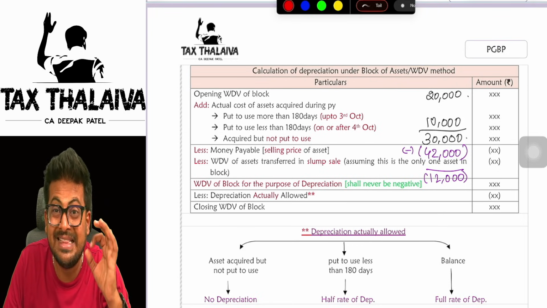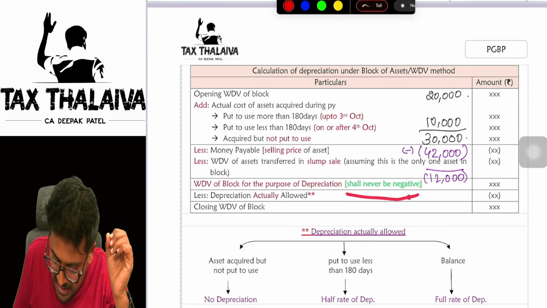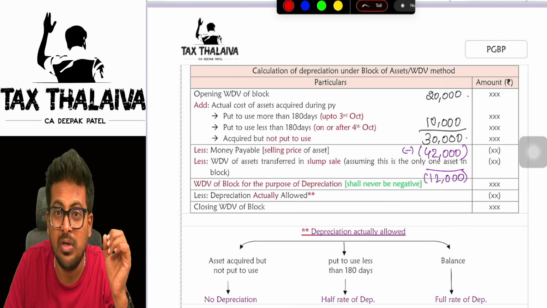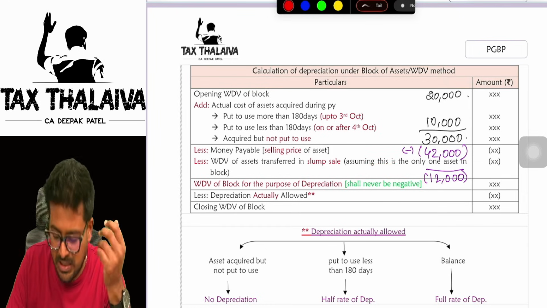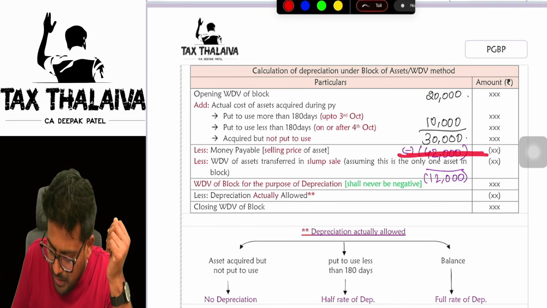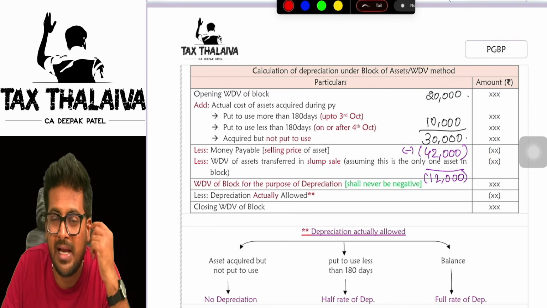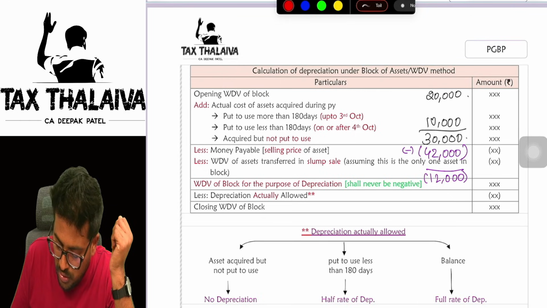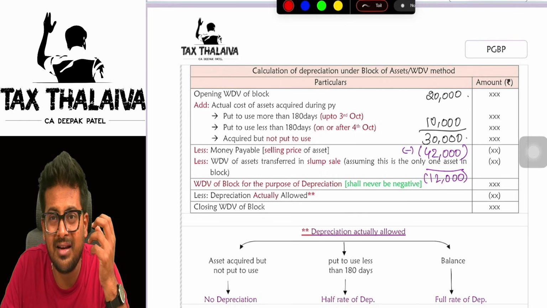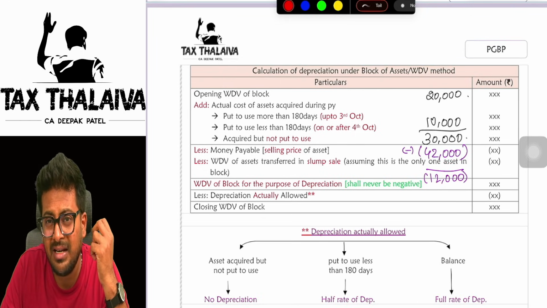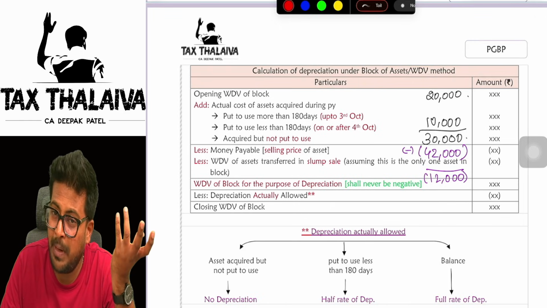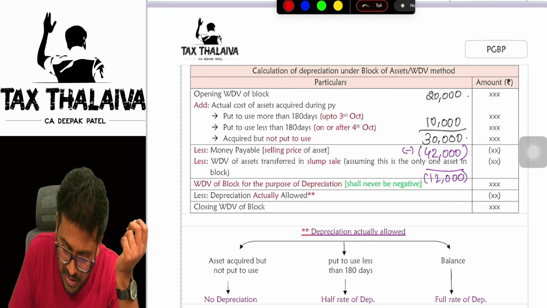Not possible, boss. That is why this line is given here: shall never be negative. Then what do we do, sir? Very simple, boss. You can maximum reduce 30,000 here. So the block will become zero. But sir, how can a block become zero, sir? There may be a few assets pending. No. Let's say, for example, sir.